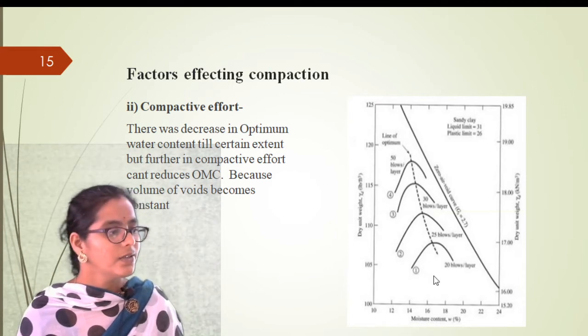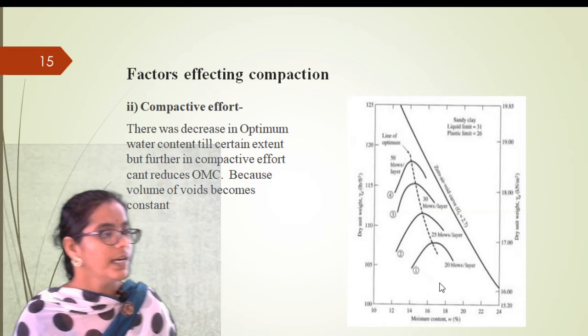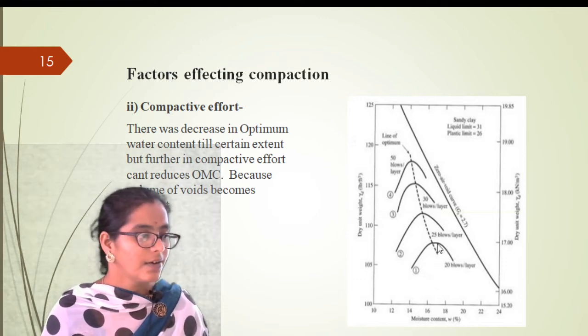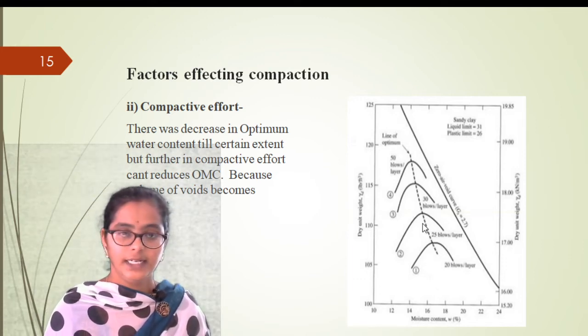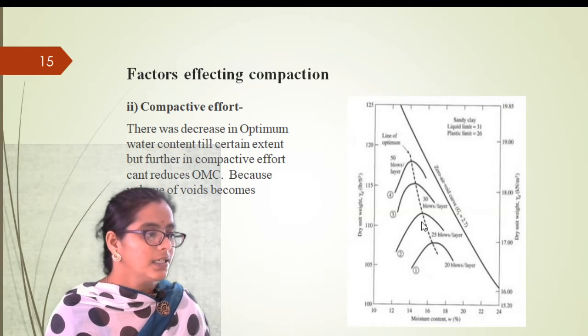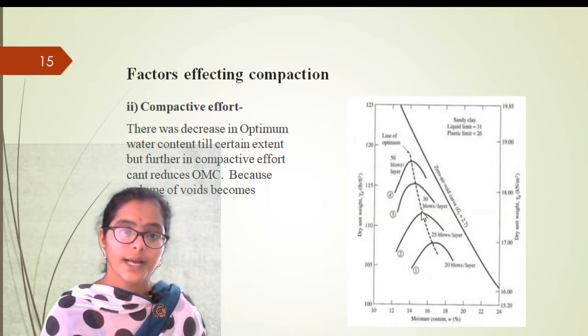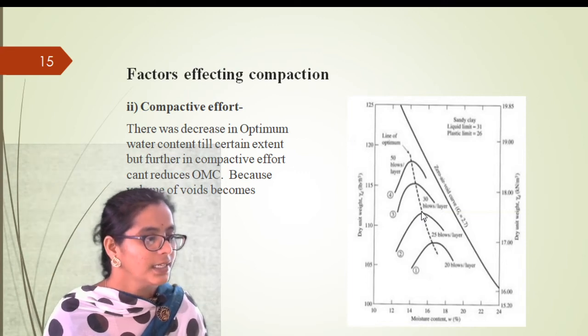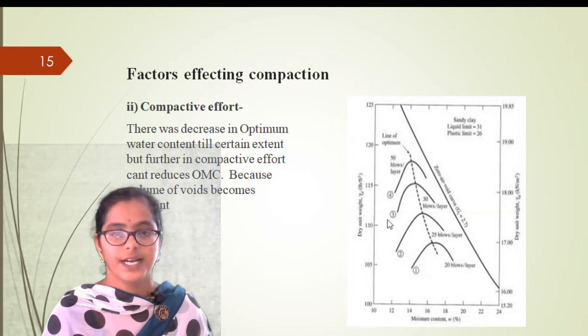So what happened to the compaction curve? There is a change in the compaction curve from the first to second. The compaction curve has moved in the upward direction, and moved to the left side, right?